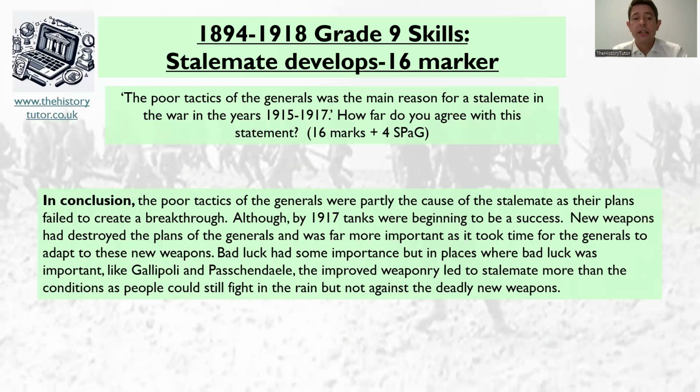So I've said, obviously, poor tactics of generals were only partly a cause as their plans failed to create a breakthrough, although by 1917 tanks began to be accessed. New weapons had destroyed the plans of generals and was far more important at this time. The generals needed time to adapt to the new weapons, and obviously bad luck was somewhat important, but it was clearly the new weaponry that led to stalemate to try and protect lives.